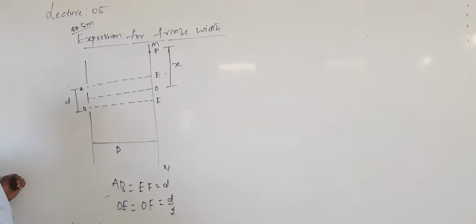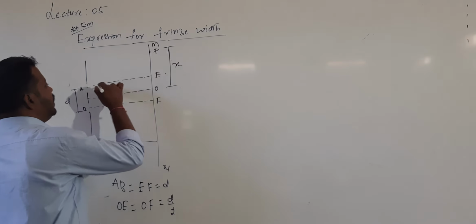Now, point P on the screen. To get the interference pattern at this point P, what is the condition?